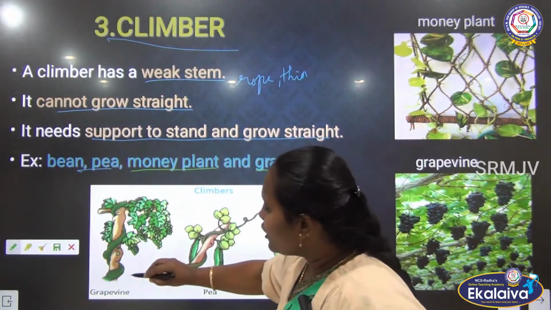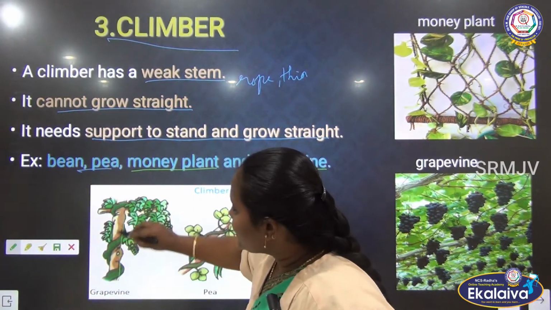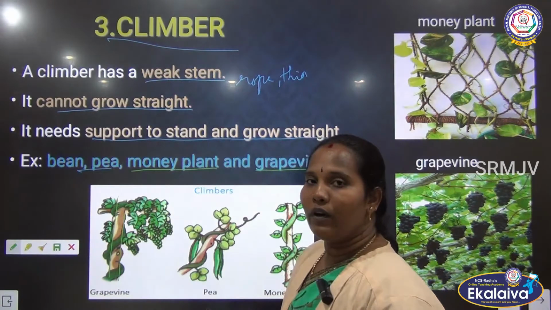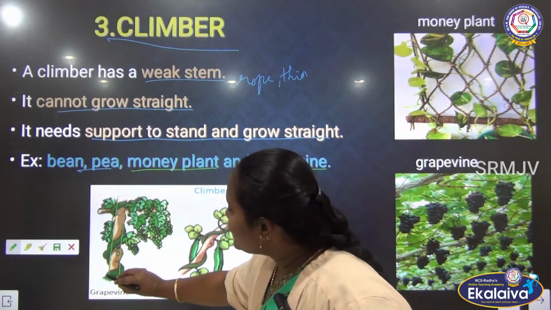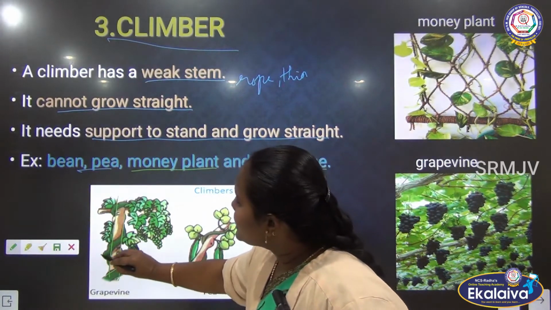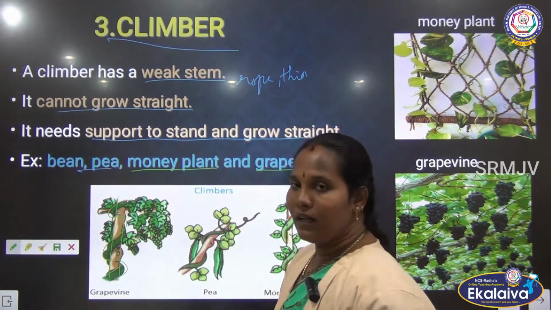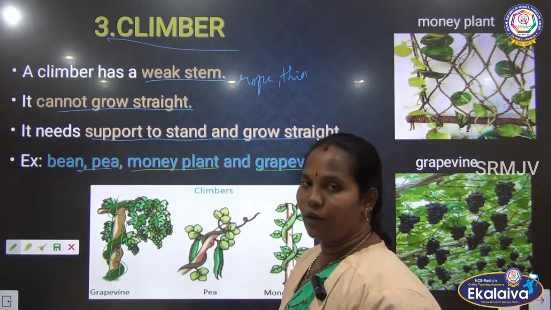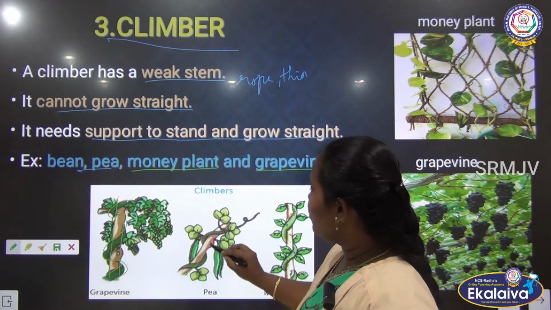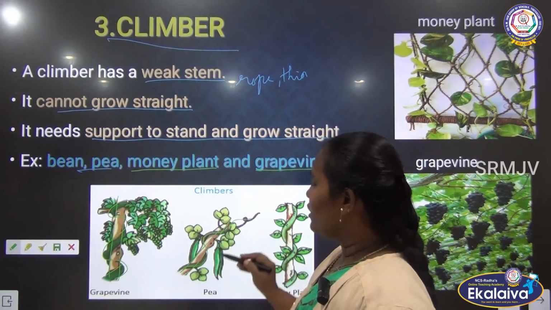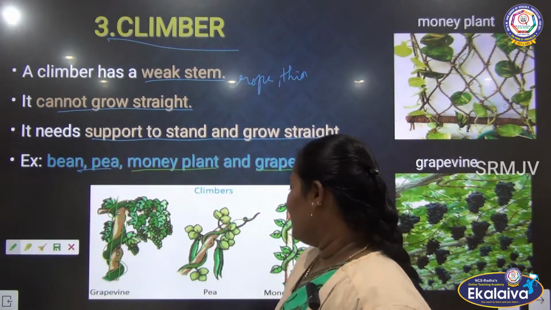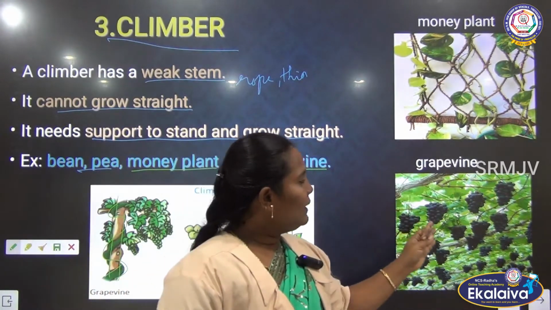You can see here that one stem or some support is given. Only if there is a support does the stem climb on it, and then they can grow. Here also one stem is there and this plant climbs on it, so it is called a climber.